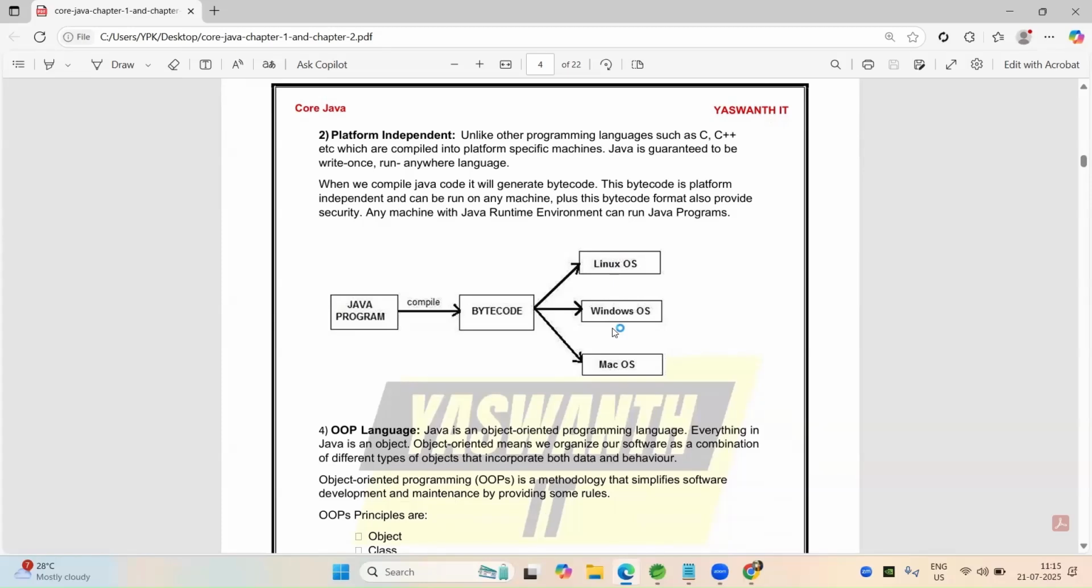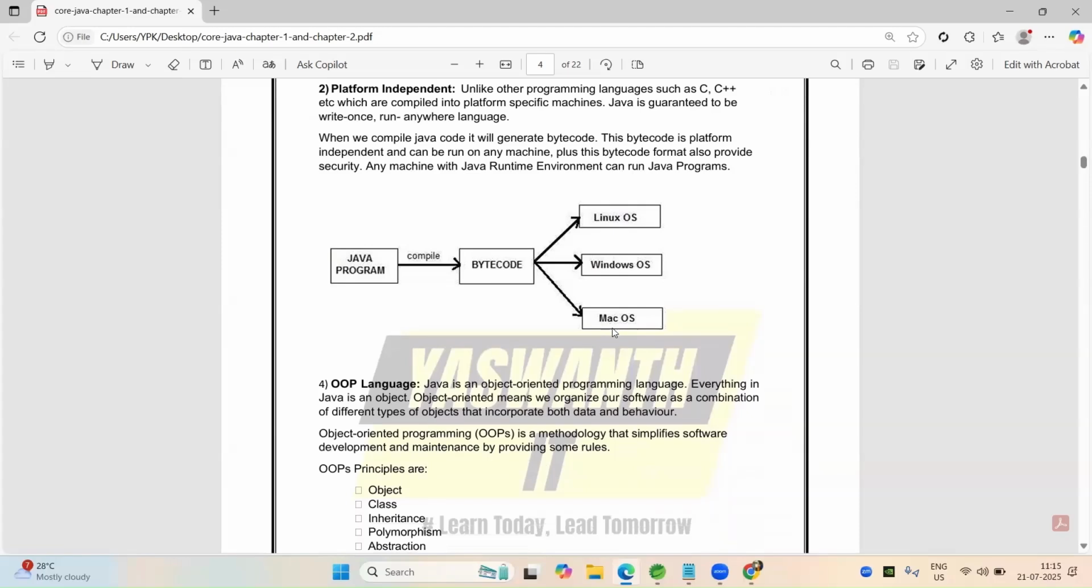And one of the most important reasons we learn Java is OOP. Java is an OOP language. What is OOP? OOP means object oriented programming language. Everything in Java is represented as an object. So object oriented means we can organize our software as a combination of different types of objects that incorporate both data and behavior.